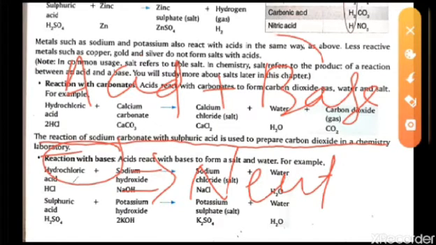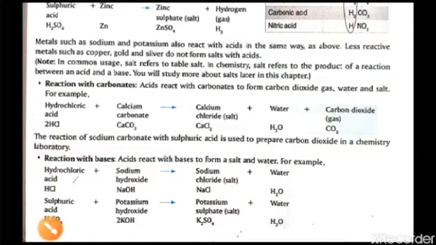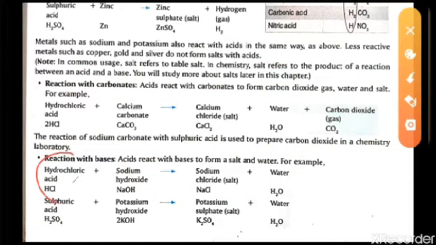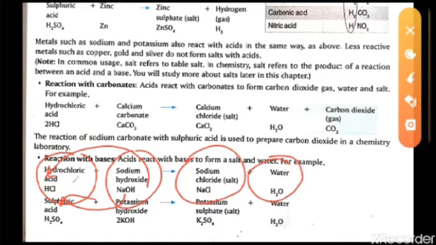the base will just neutralize the action of the acid. So let's see what is written over here. This is the HCl and this is the base, so NaCl will form and this one will move to this side, that means H2O, water, is formed and a salt is formed.